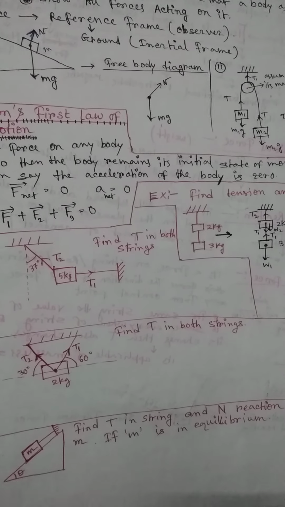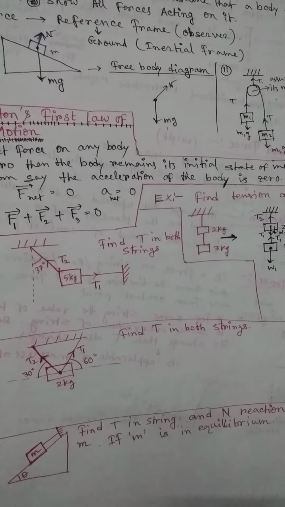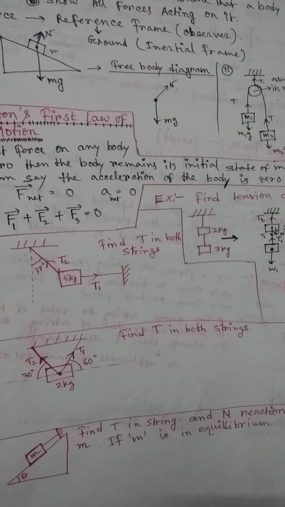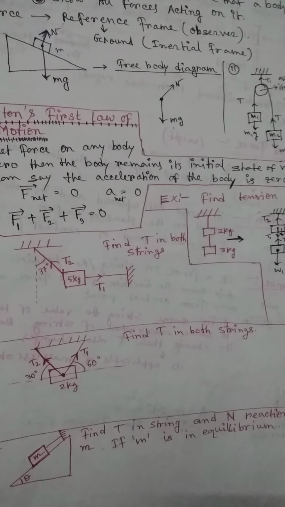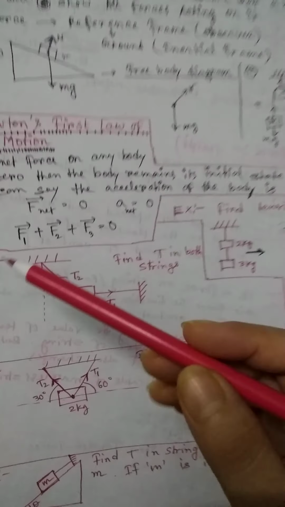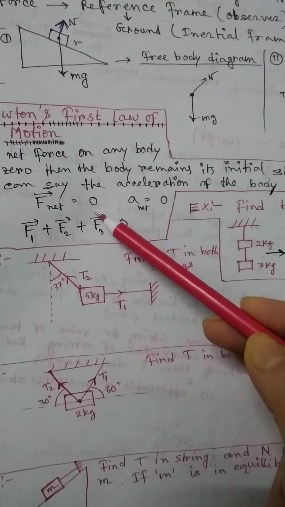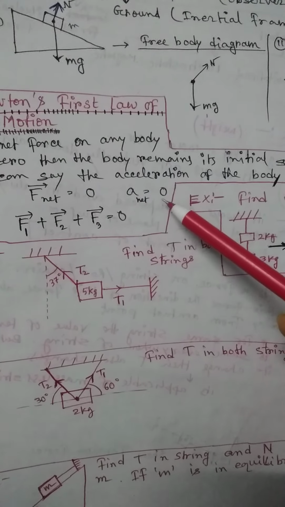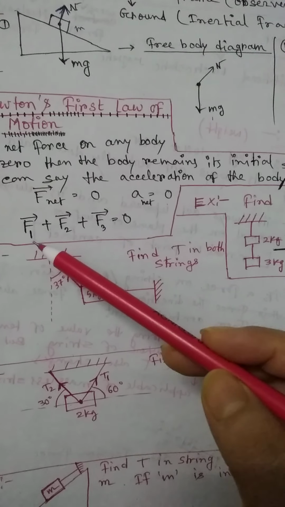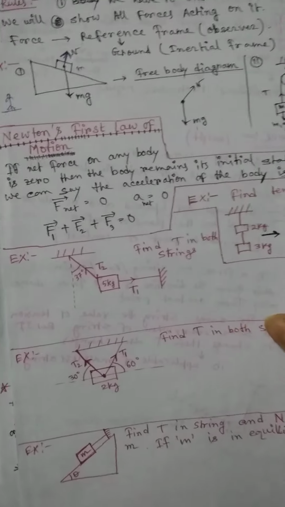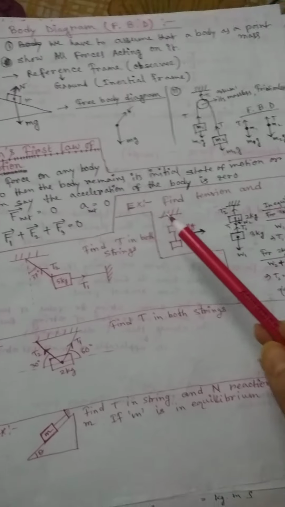If the body is initially at rest, then it remains at rest. If the body is initially moving with uniform speed or uniform velocity, then it also remains so. So if the net force on this body is zero, then the acceleration of this body is also zero. Net force means the sum of all forces exerted on this body. If three forces are exerted on this body, then the vector sum of these three forces should be zero, and then the acceleration of this body is also zero.